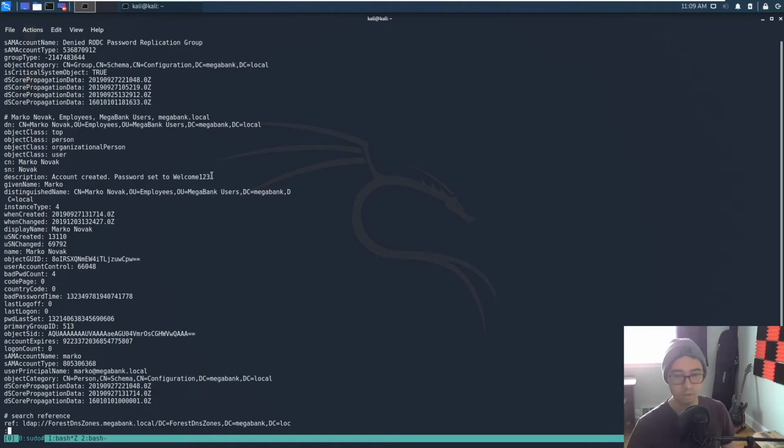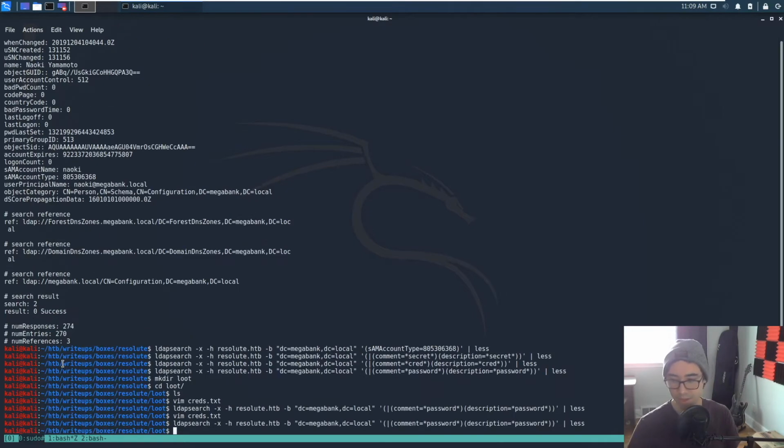So, first we need to compile a word list of user accounts that have SAM account type of user accounts. I've shown how to do this in the previous video, but this time we're going to do some awk magic on this to compile a word list of usernames. Well, let's change our LDAP query. We'll get everything from LDAP that is a user account.